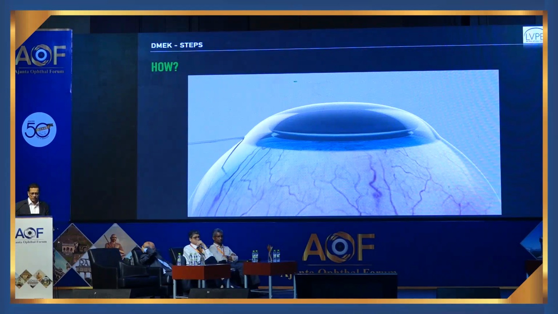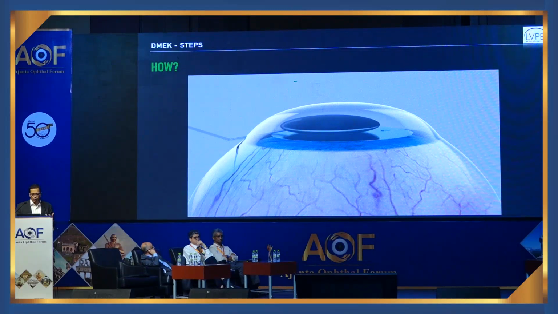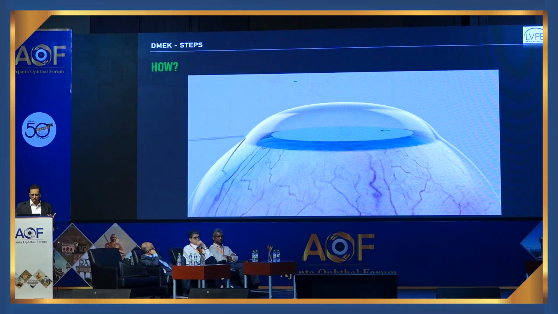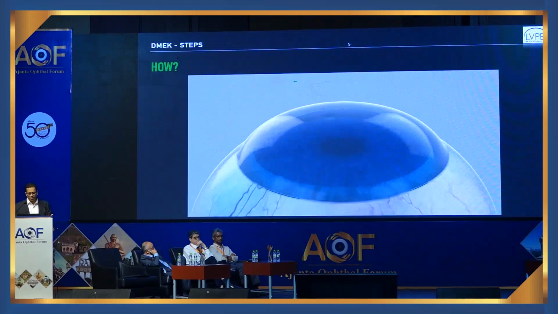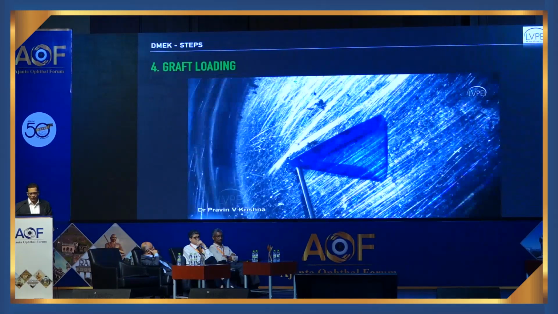This is ensured by marking the donor as well so that you can identify the correct orientation. Here what we are showing in the animation is injecting an air bubble to open up the donor, and once the donor is completely opened up, you can see that it has a mark, a P mark that tells you that that's the correct orientation. An air bubble is used to stick the donor to the cornea.